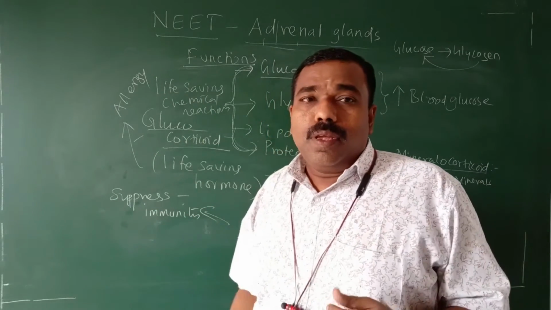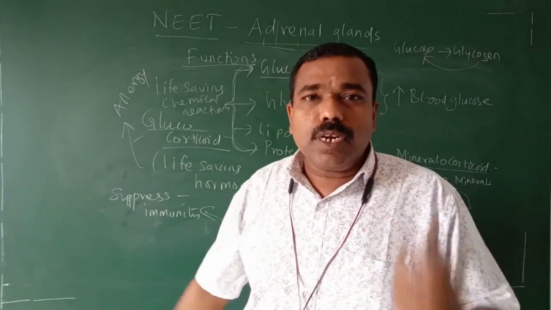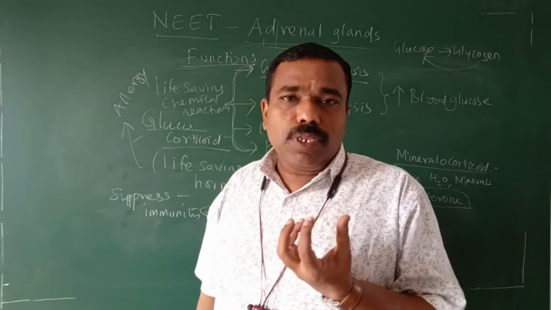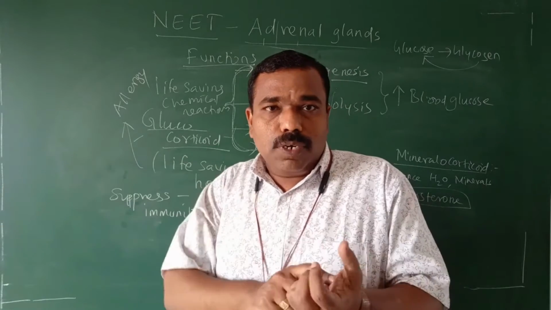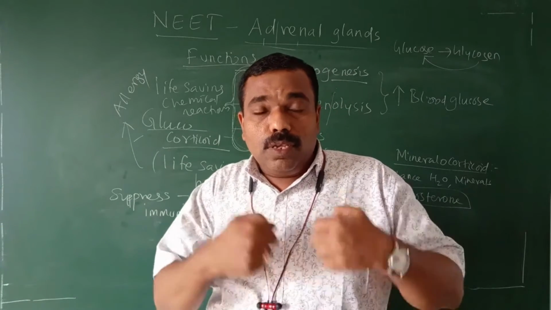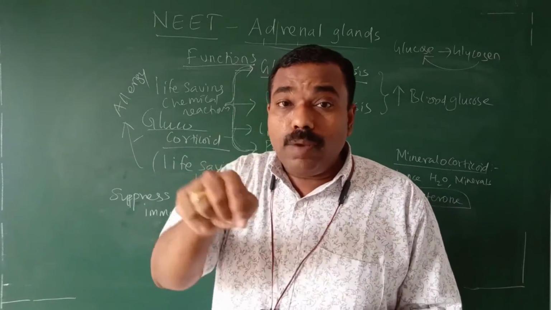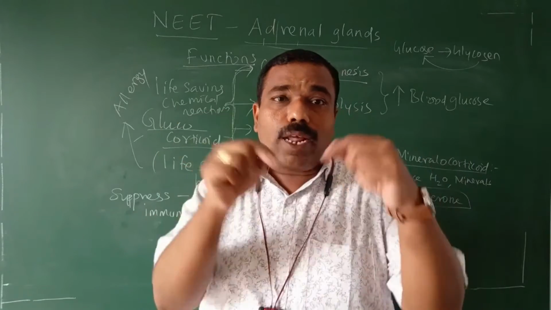And during transplantation surgery, heart transplantation, kidney transplantation surgery, what will happen? Suppose we transfer the heart from the donor to the recipient. The immunity of the recipient body thinks that the donor heart is a foreign body, I mean a pathogen. So the immunity will go and attack the heart.